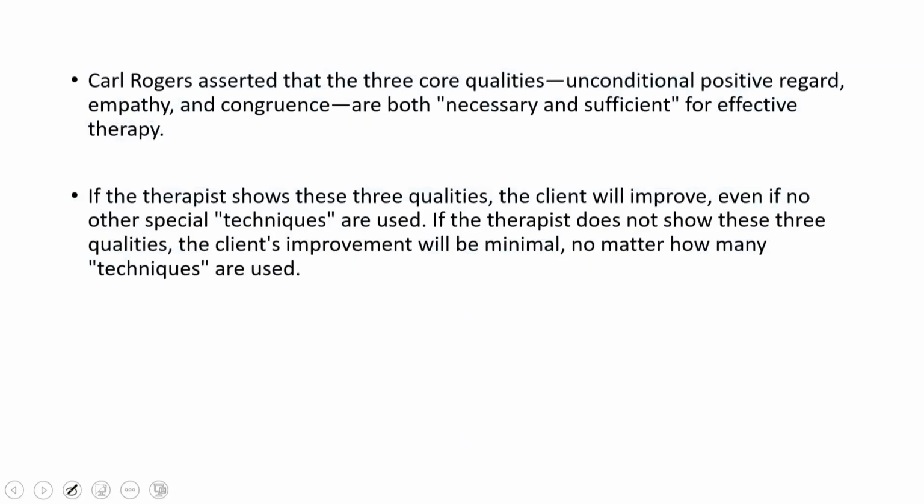Rogers asserted that these three core qualities, unconditional positive regard, empathy and congruence, are both necessary and sufficient for effective therapy. If this is provided, automatically a lot of things will happen. If the therapist shows these three qualities, the client will improve even if no other special techniques are used.